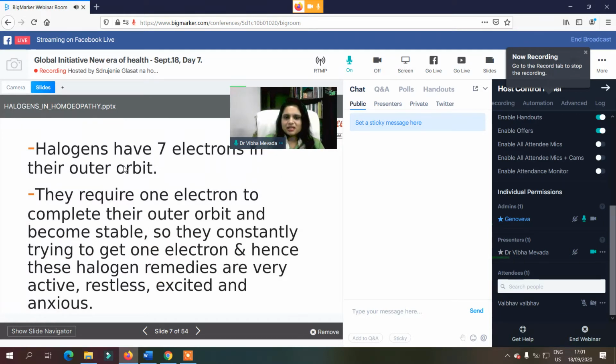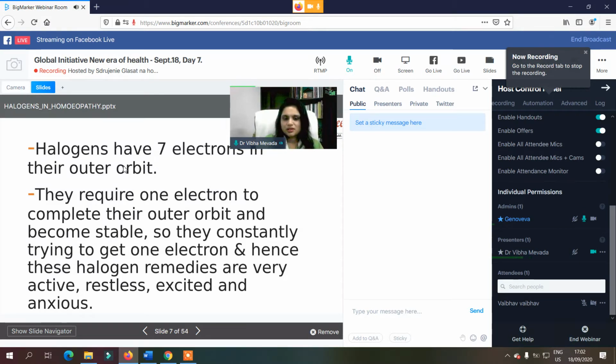If we try to understand the chemistry part, halogens have 7 electrons in their outer orbit, and to complete this orbit, they need one more electron. They require one more electron to complete the orbit and to become stable. Like this, we can see the same property in the patients of the halogen group.